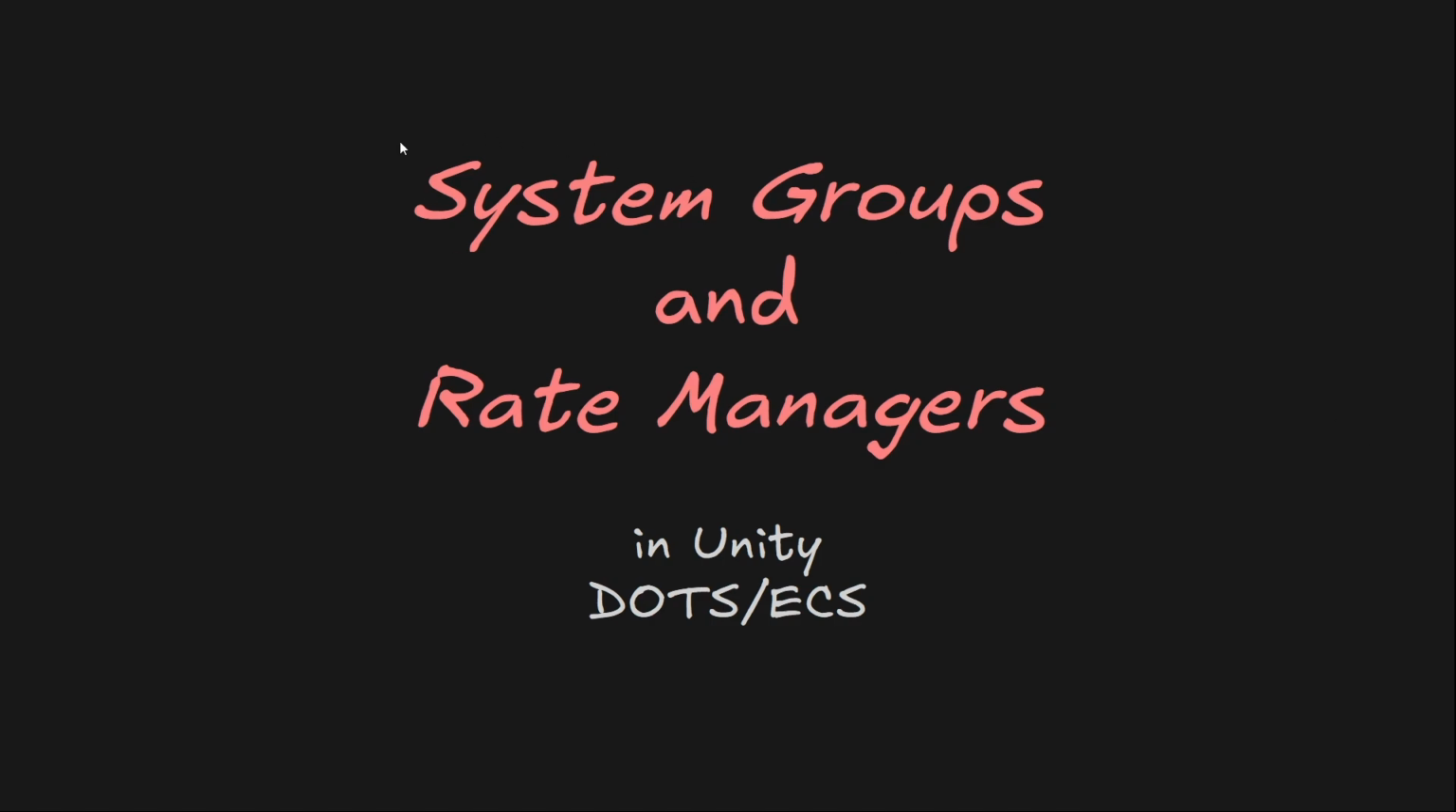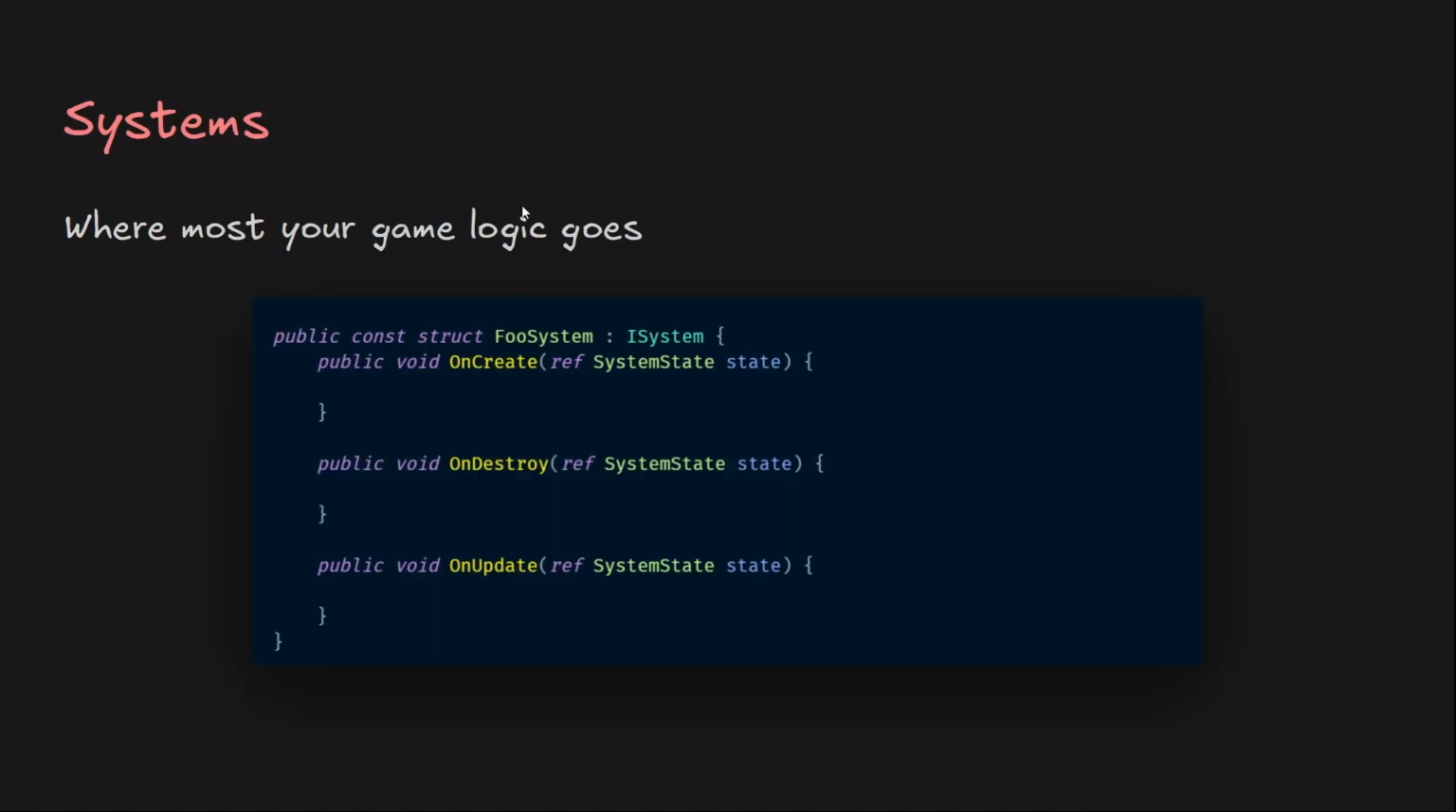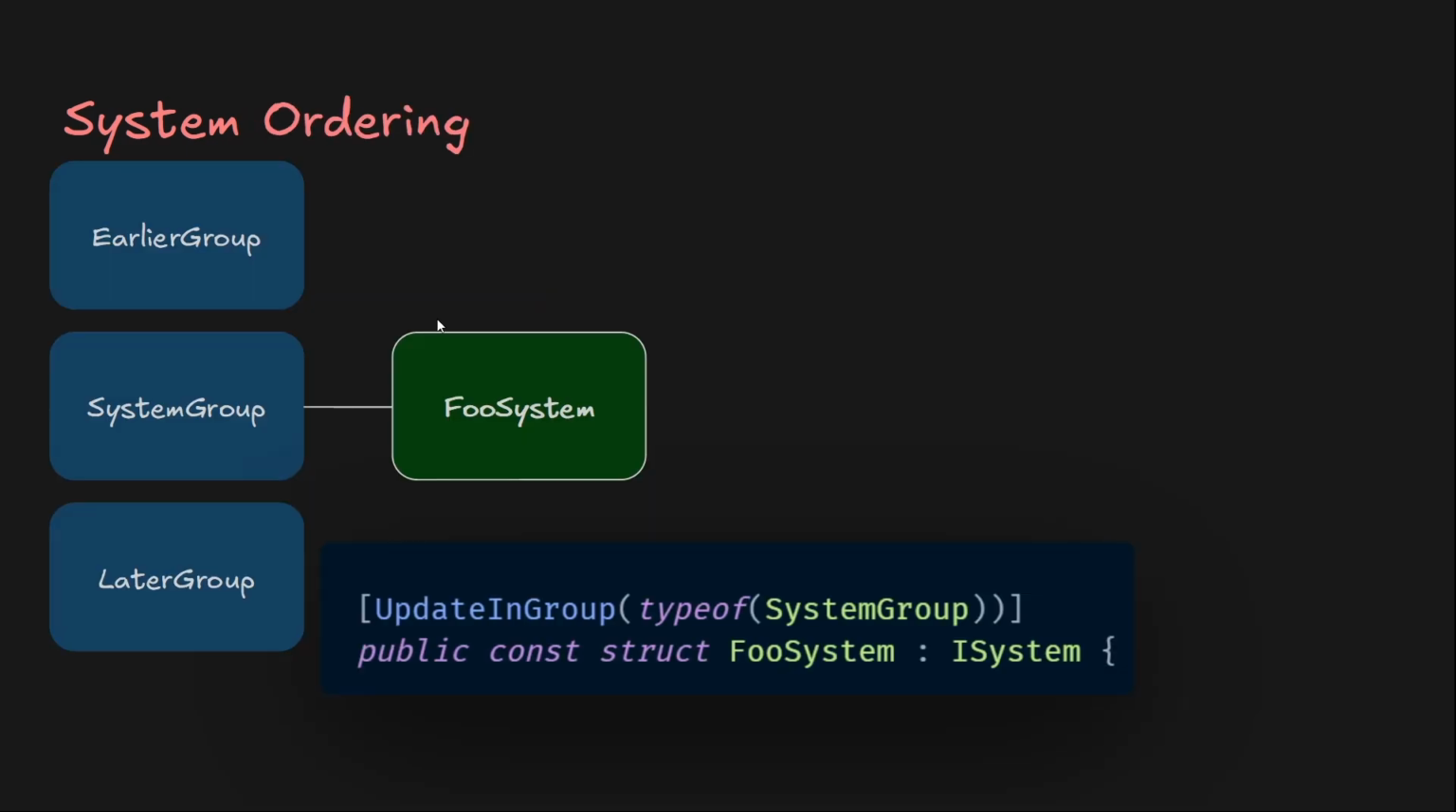Unity has systems, which are in system groups, which each have rate managers. A system is where most of your game logic goes, if not all. It has an OnCreate, which is called when the system is first created, an OnUpdate, which is called over and over each frame, and an OnDestroy, which is called when the system is destroyed. If you put a system in a system group using the UpdateInGroup attribute, it will run after the systems in the earlier group and before the systems in the later group.